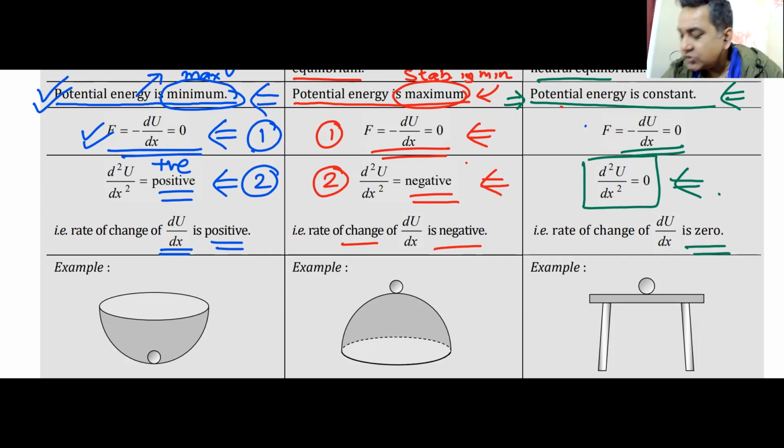So the rate of change of du by dx is 0. This is easy to understand. U should not change, so the rate of change of du by dx has to be 0. You have to be on a flat surface. If you are on a flat surface, you are in the state of minimum. You are in the state of neutral equilibrium. Your energy does not change.